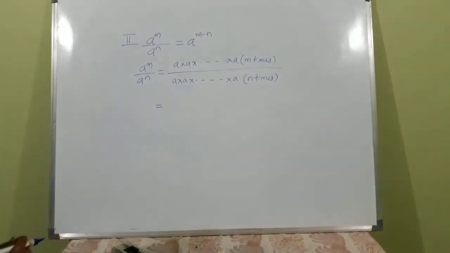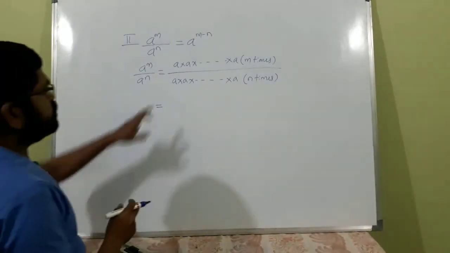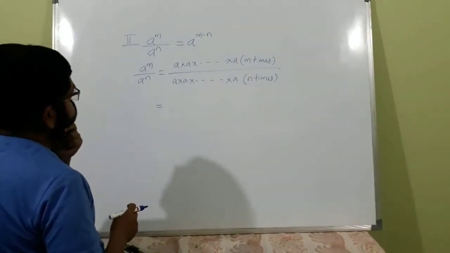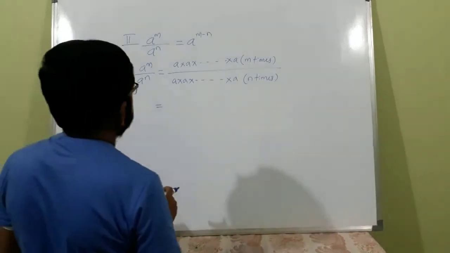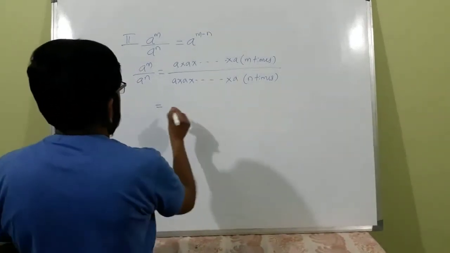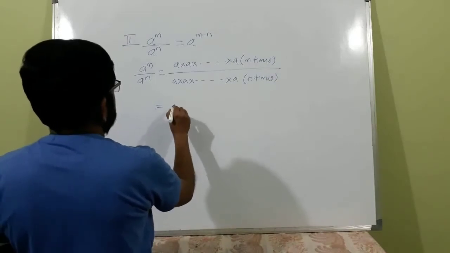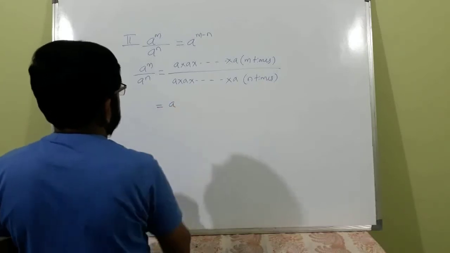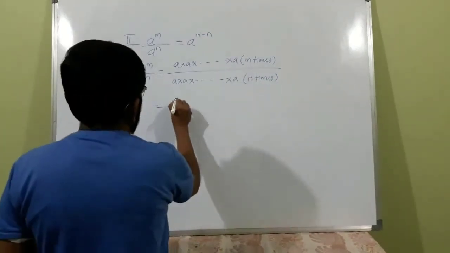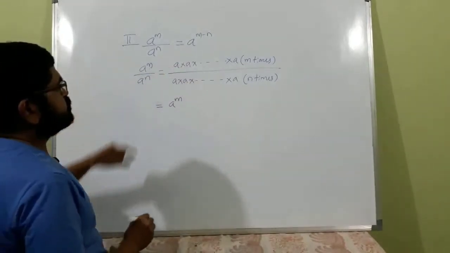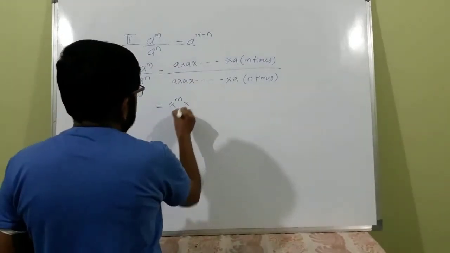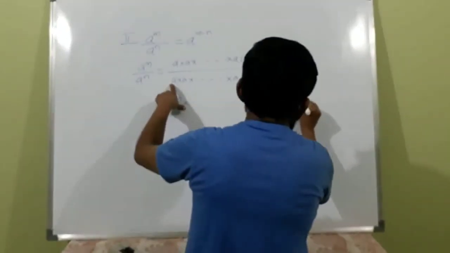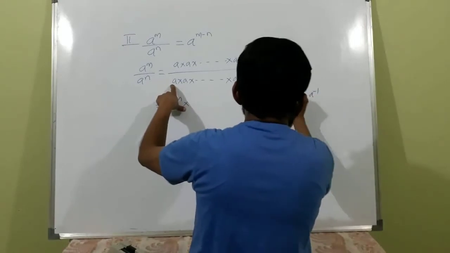That is equal to, see here, a raised to m into 1 by a, where 1 by a is equal to a to the power minus 1.